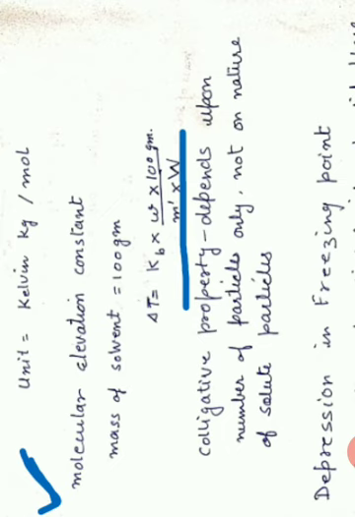Now this elevation in boiling point is a colligative property, as we have studied. If we keep on increasing the number of solute particles, elevation in boiling point keeps on increasing. It never depends upon what kind of solute we are adding to the given liquid or the solvent. So because it depends upon the number of particles, and not on the nature of the solute particles, the property is called a colligative property.